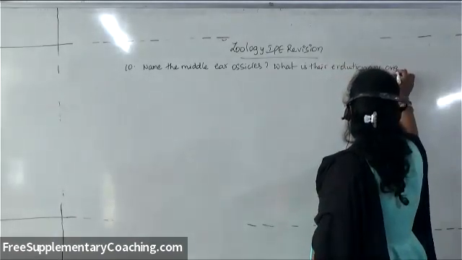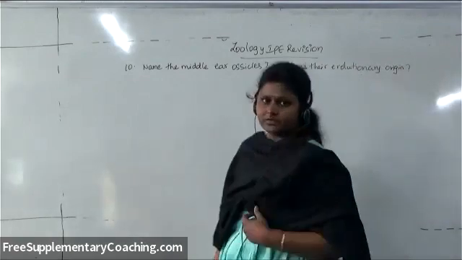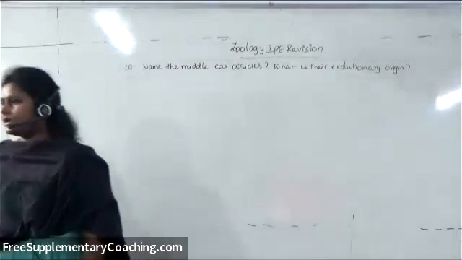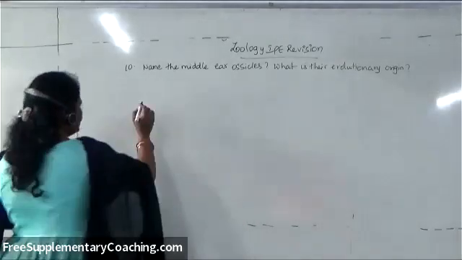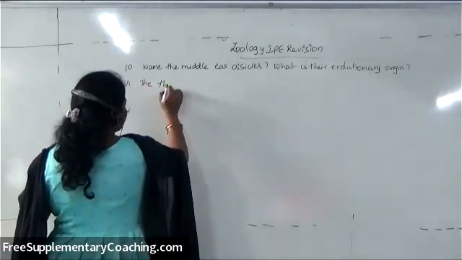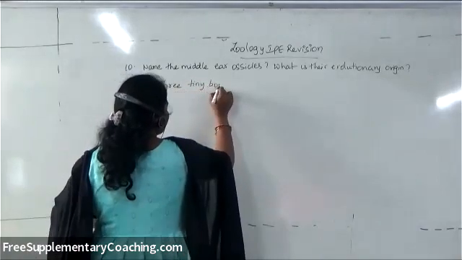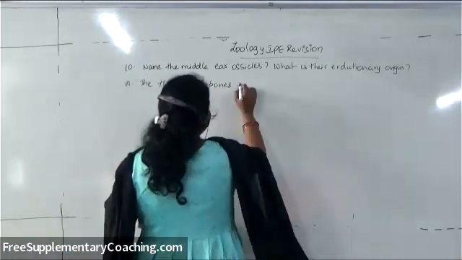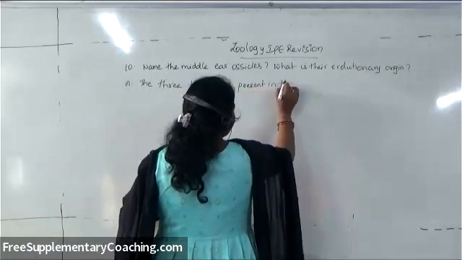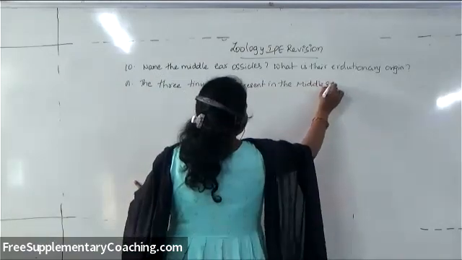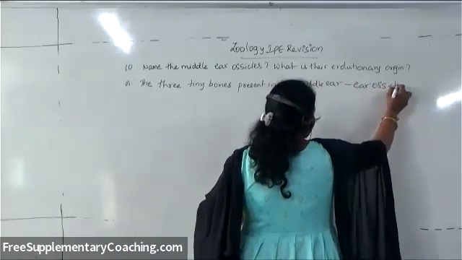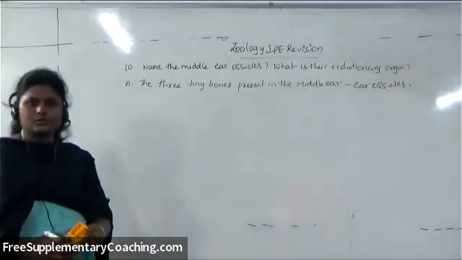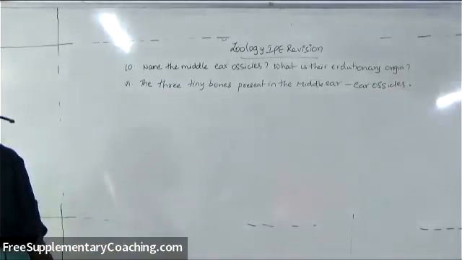So the three tiny bones which are present in the middle ear. Actually our human ear is divided into three parts: external ear, middle ear, and internal ear. In that middle ear, the three tiny bones present are called ear ossicles or middle ear bones.